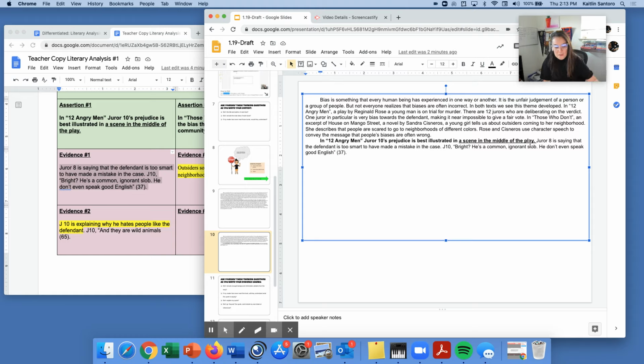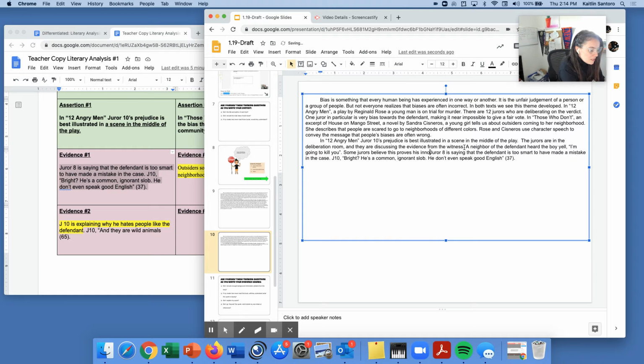Some jurors believe this proves his innocence, and some jurors believe this proves his guiltiness. Juror 8 is saying that the defendant is too smart to have made a mistake like that in the case. Juror 10 says, right? He's a common ignorant Slav. He don't even speak good English.